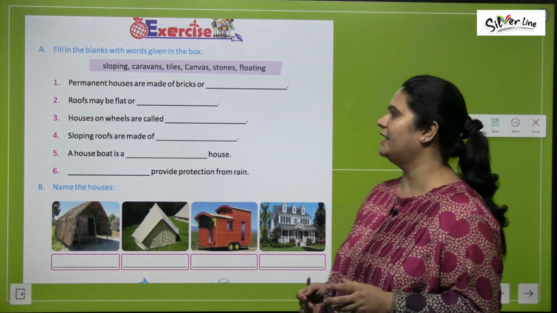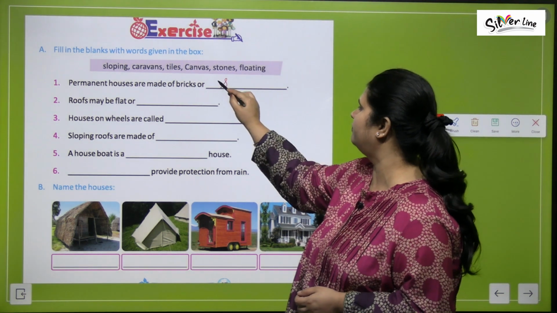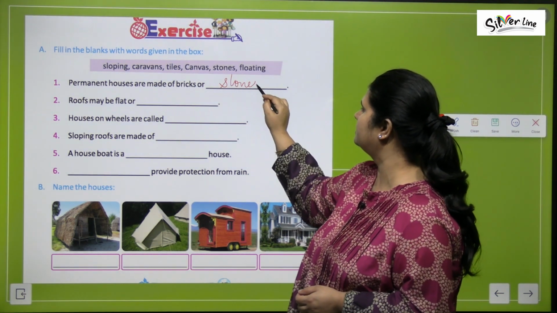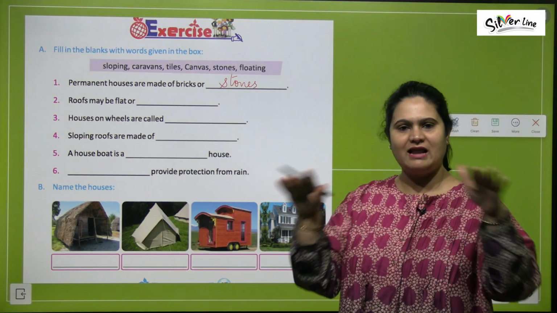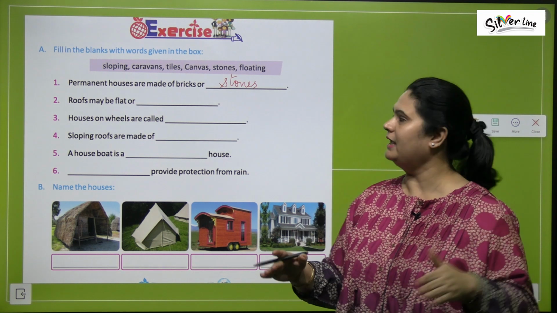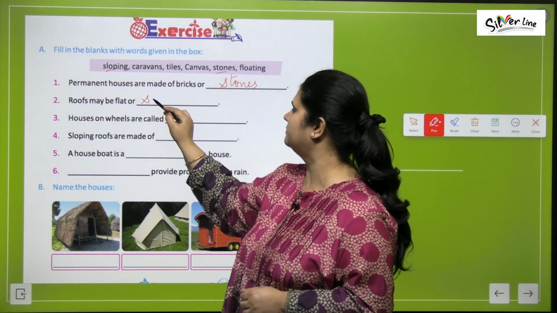Permanent houses are made of bricks or stones. Yes, they are made of bricks or stones. Number 2, roofs may be flat or sloping, right? They may be flat or sloping.